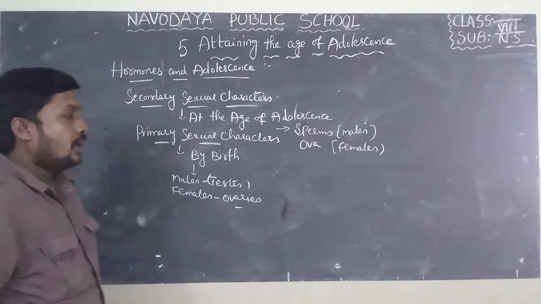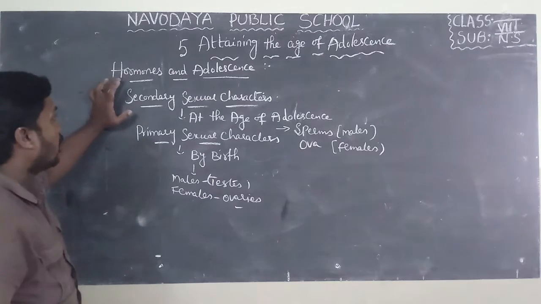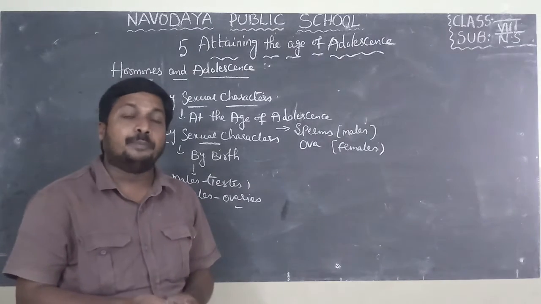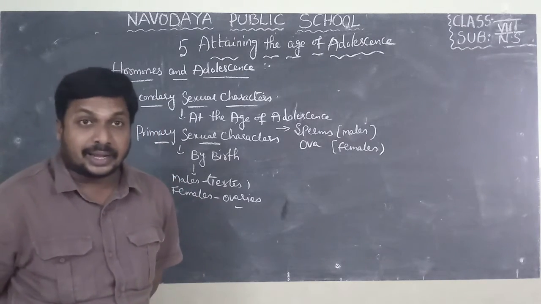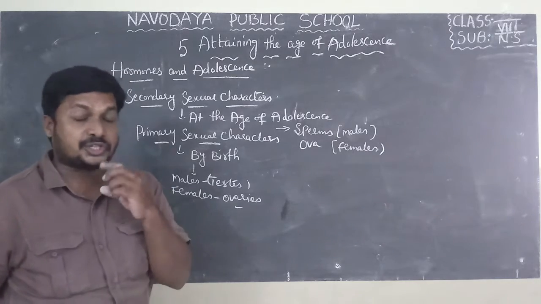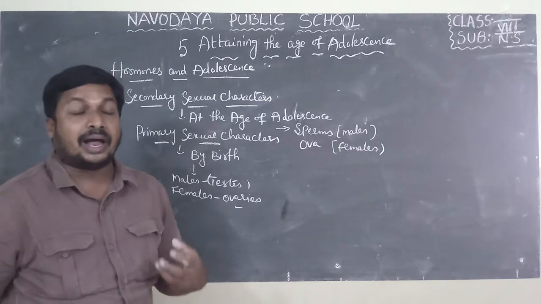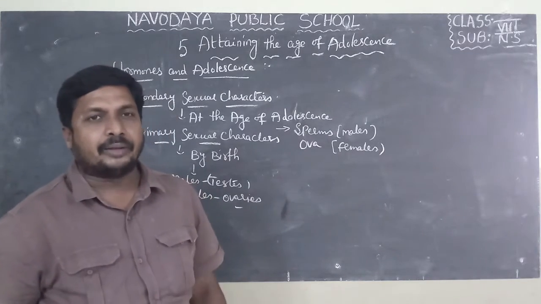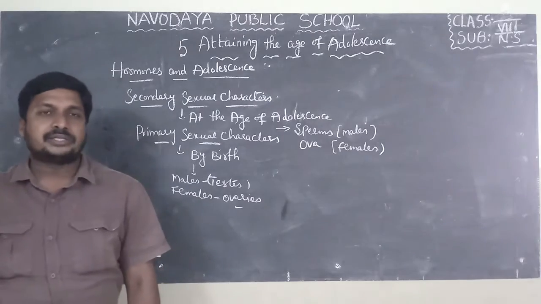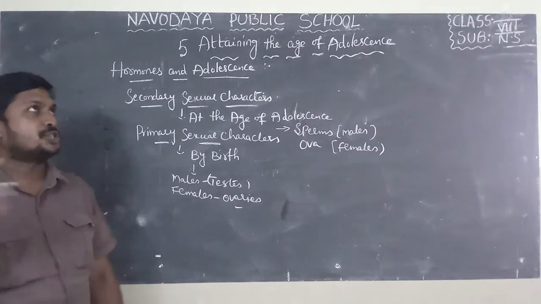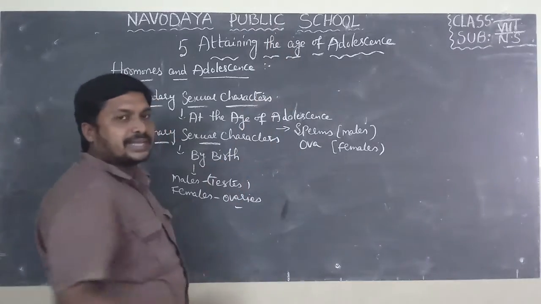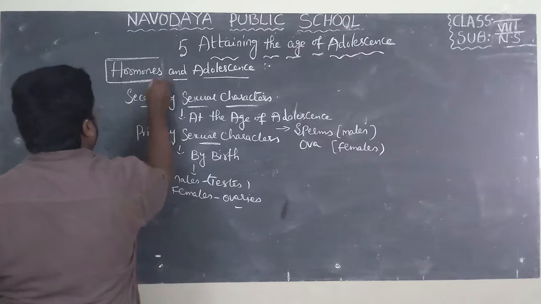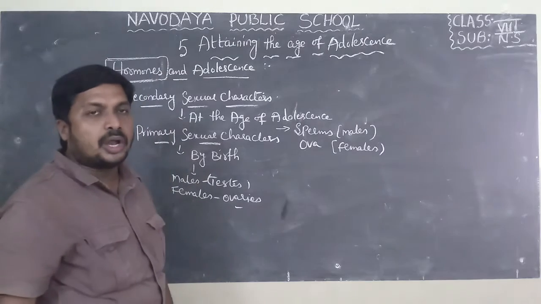Okay, now I will explain another important topic called hormones and adolescence. Already I explained some changes in boys and girls. In males, development of mustache, beard, hair under armpits, hair near the genital region, pimples and acne are all secondary sexual characters. These secondary sexual characters develop due to some hormones. Now I will explain about hormones.